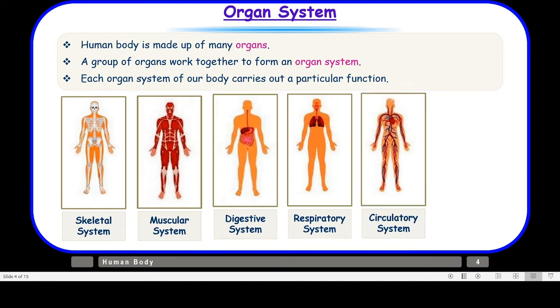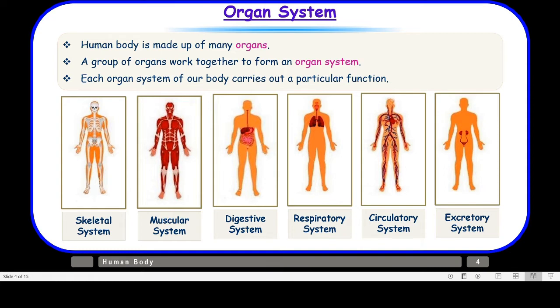And then we have the circulatory system, as the name suggests. It makes something circulate all over the body. And what is that? That is blood, right? And then we have the excretory system. The excretory system basically helps in the removal of waste from our body. That means those products which are formed in our body but are not required by the body are to be thrown out. So that makes our excretory system.